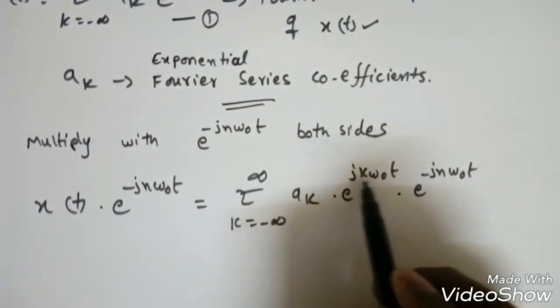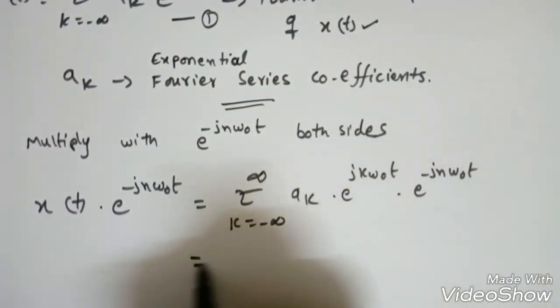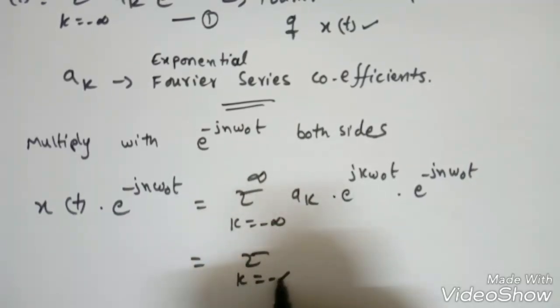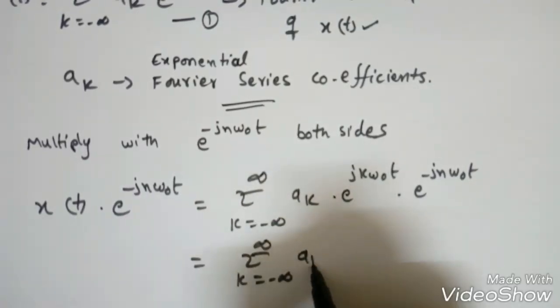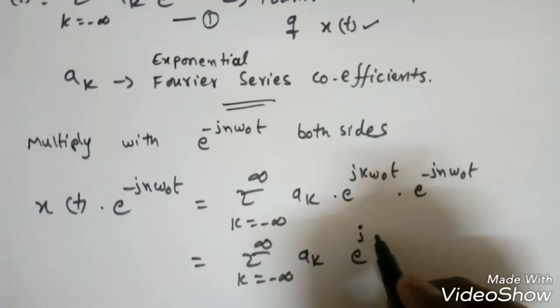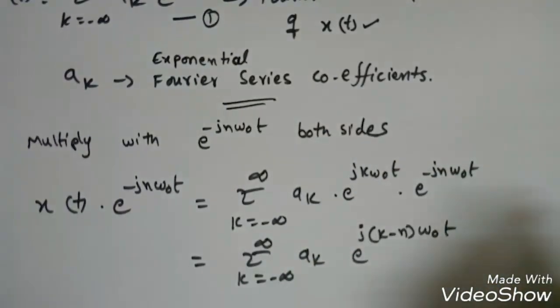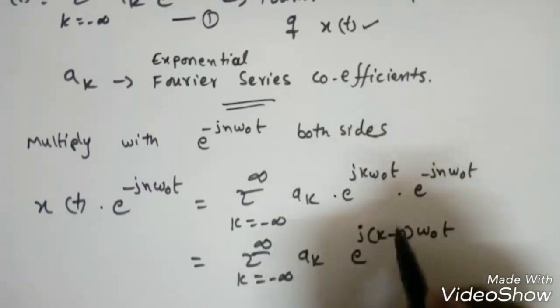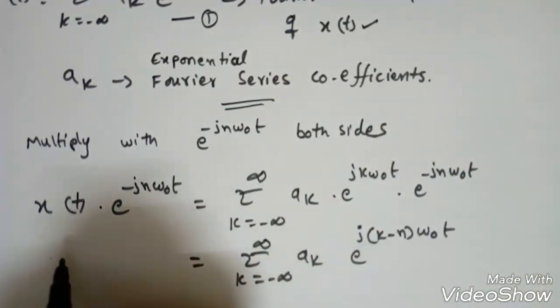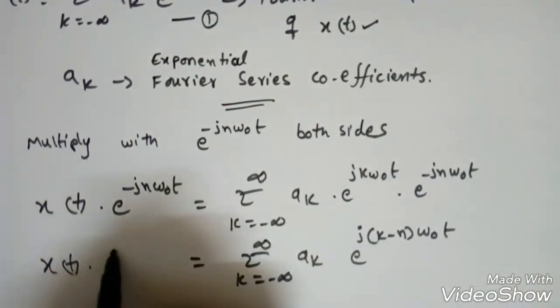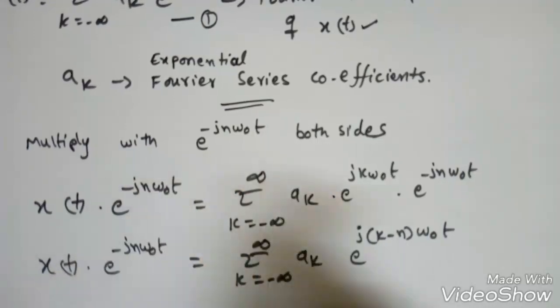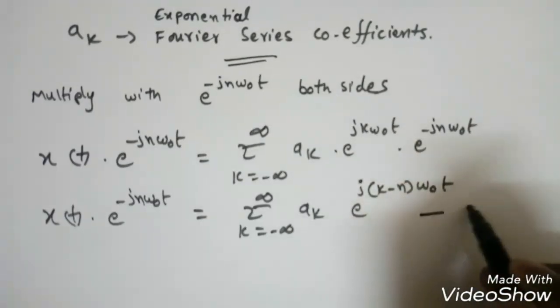So see here, j omega naught t is common, so this equation will become sigma k equals minus infinity to infinity a k e power j k minus n omega naught t. So omega naught t, j is common, so k minus n. So this is x of t into e power minus jn omega naught t.